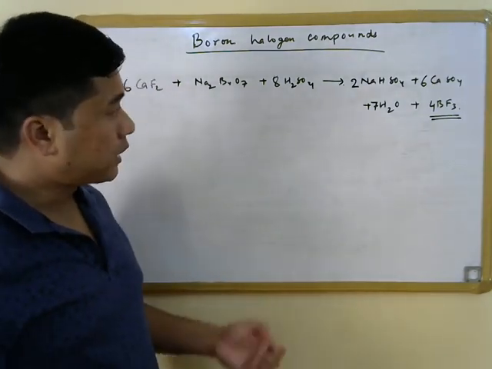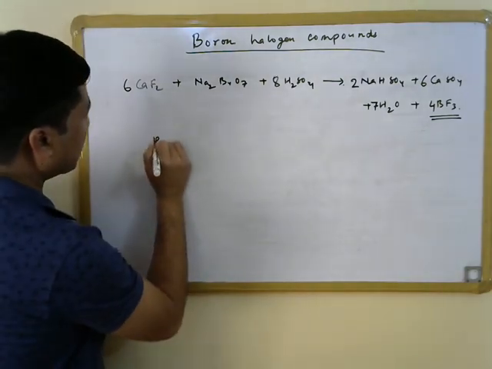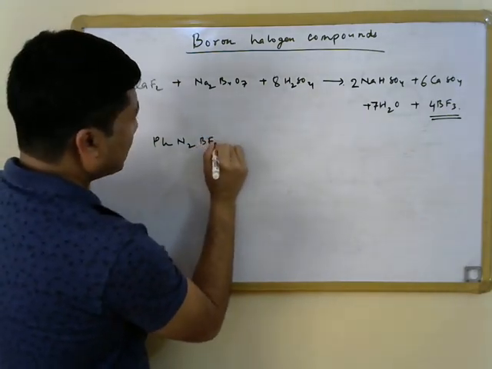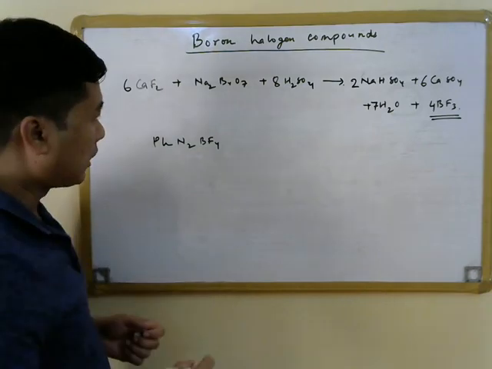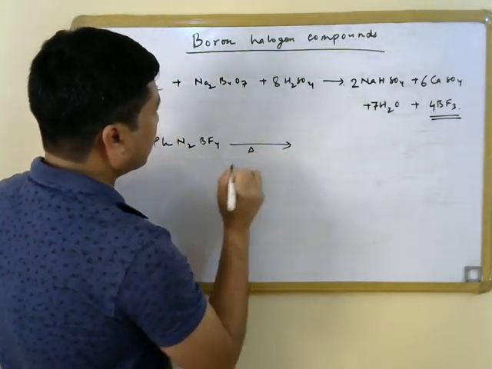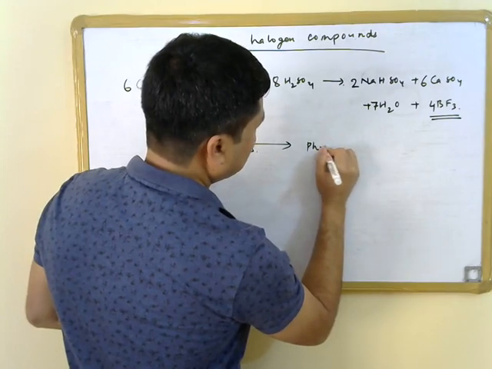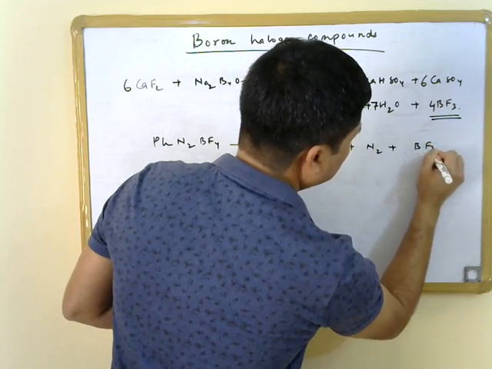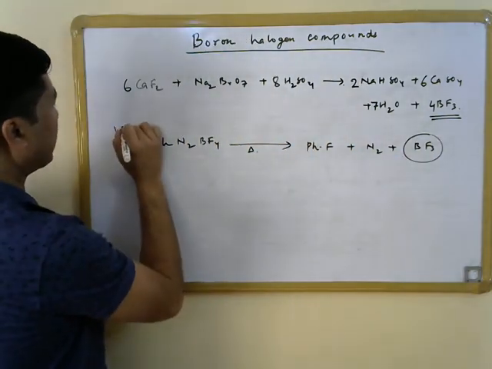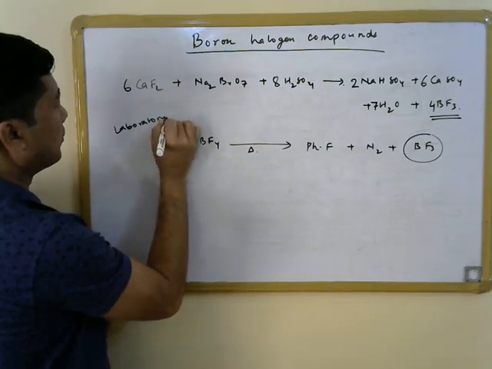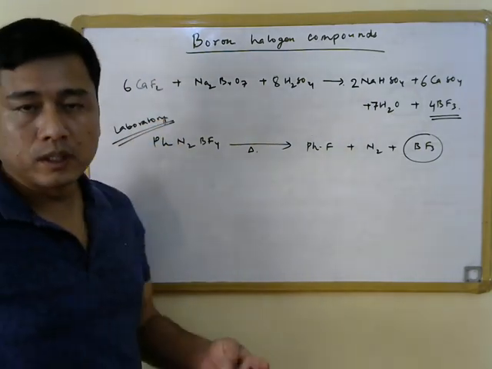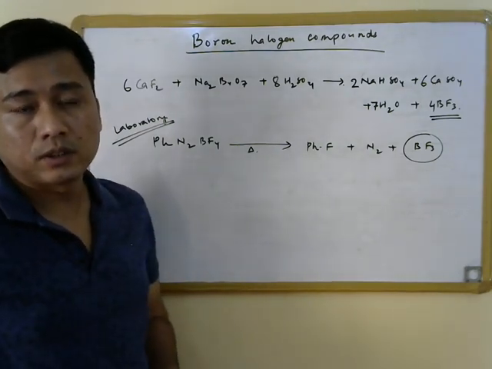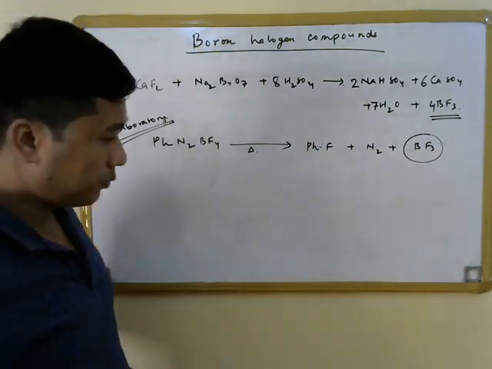And then in the laboratory, of course, one can use a different method. That is, one can start with phenyl diazonium tetrafluoroborate, and then upon thermal decomposition of this compound, one can obtain BF3 in the laboratory. So this is the laboratory method of preparation of BF3, because it is an important Lewis acid used as a catalyst in Friedel-Crafts alkylation or acylation reactions.